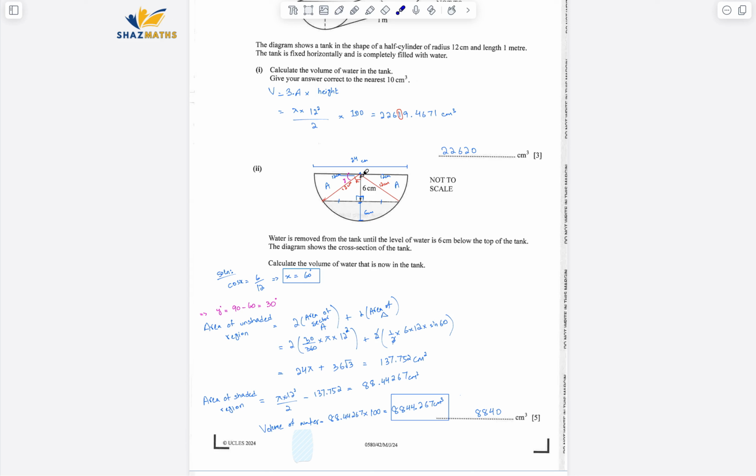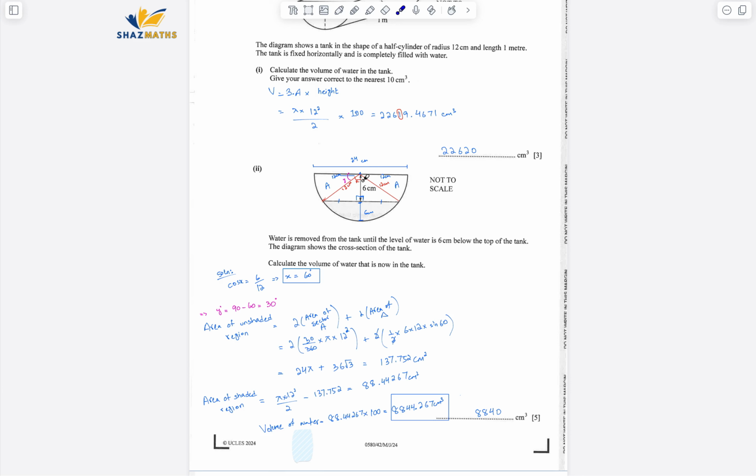Okay, so what I've done is, see, this is the center point. So radius is 12 centimeter. That means up to the circumference, any straight line is 12 centimeter. We know that, right? So I've connected it with the endpoints where the water levels are. And because it's a property of a circle, whenever we draw a straight line that is perpendicular to the chord, it bisects the chord. So if this is bisecting it, it has to be 90 degrees. From here, I got to know this is 6, this is 12. I first calculated this angle, that is 60 degrees.